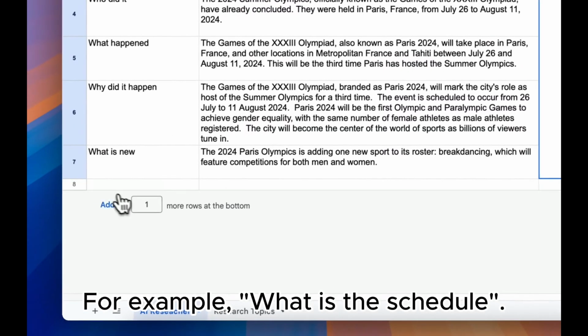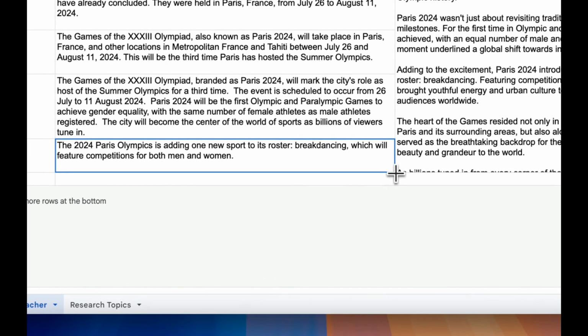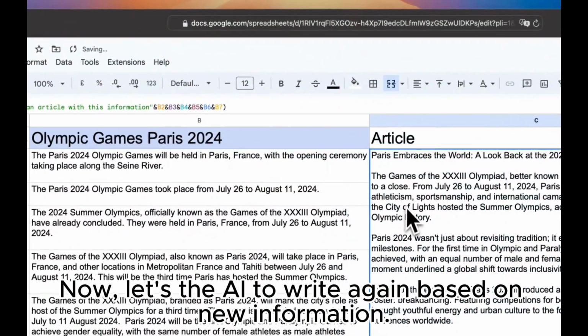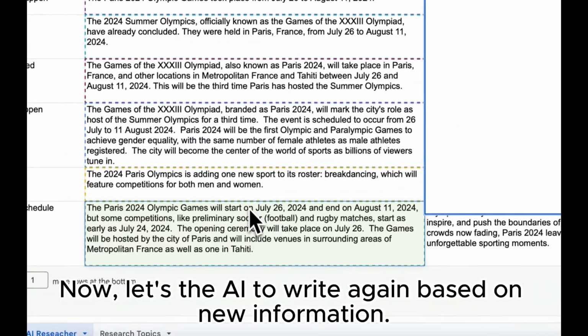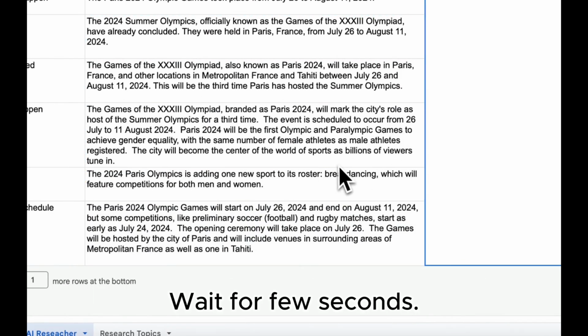For example, what is the schedule? Then use the AI search to get the answer. Now, let's have the AI write again based on the new information. Wait for a few seconds.